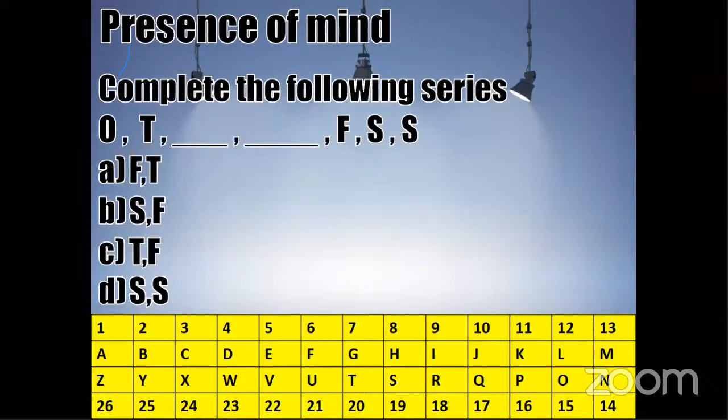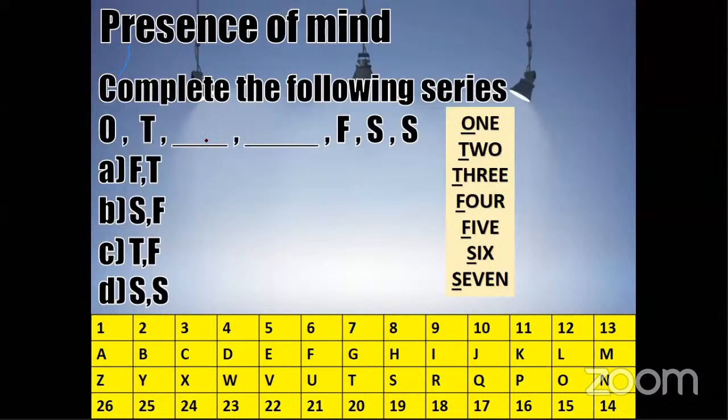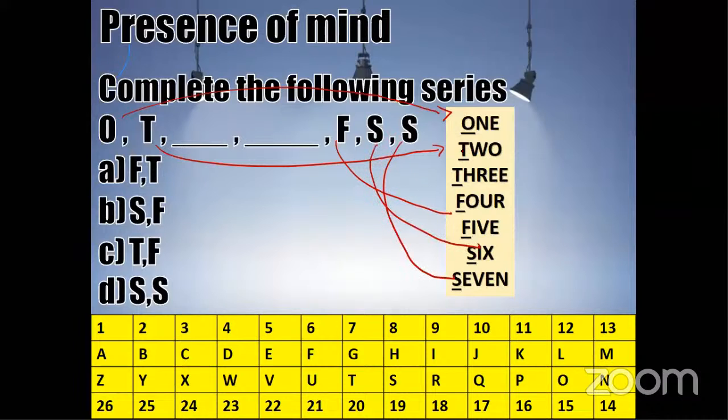This is an NT and NET question. So see the answer, I will show the answer. This was a very basic question. Yeah, this is the initial of 1, initial of 2, 3, 4, 5, 6, 7. First letter of each word.